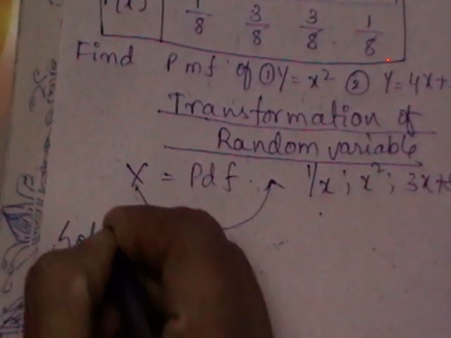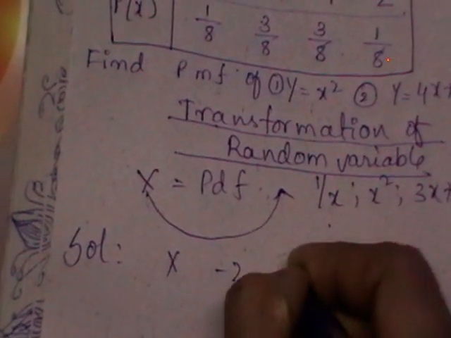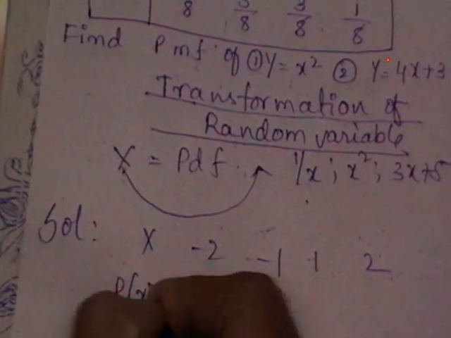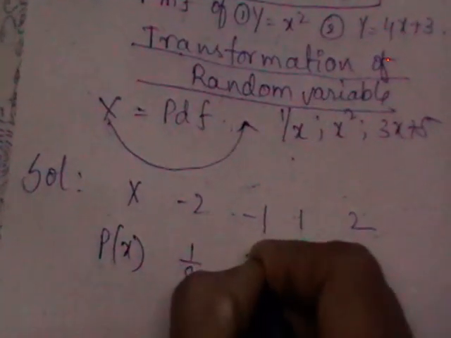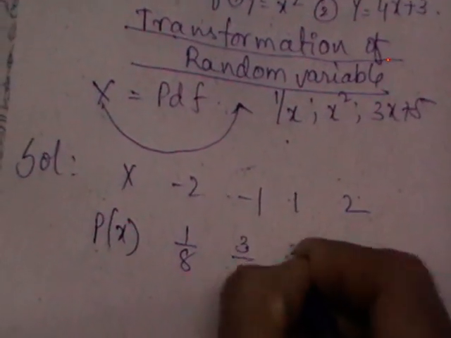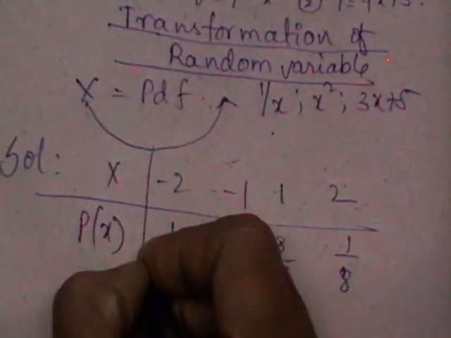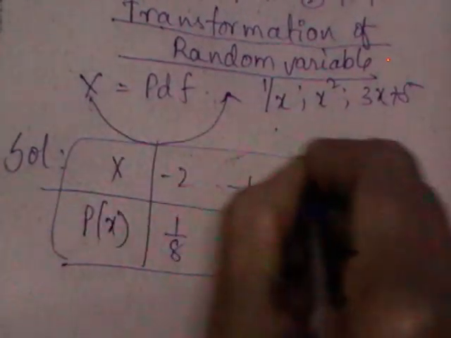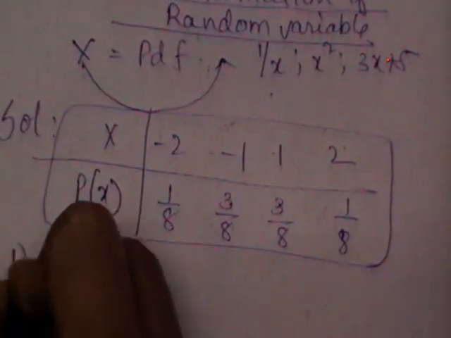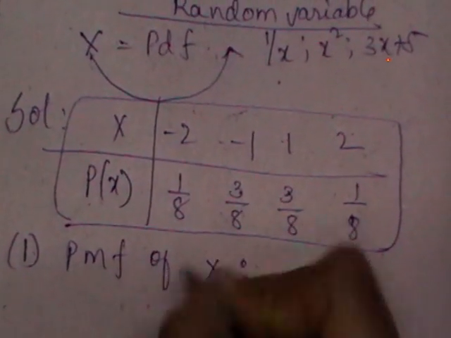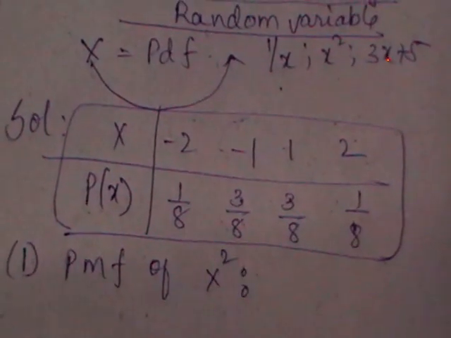So it is given that x is assuming these values. You need to find first the PMF of x square.